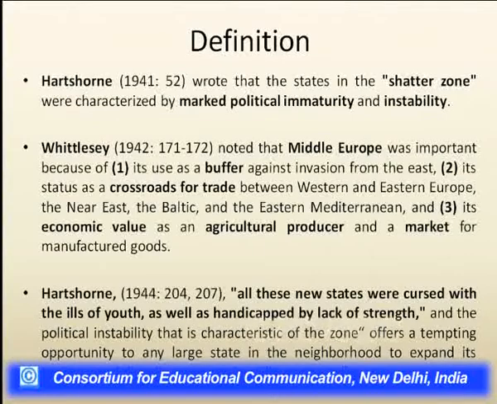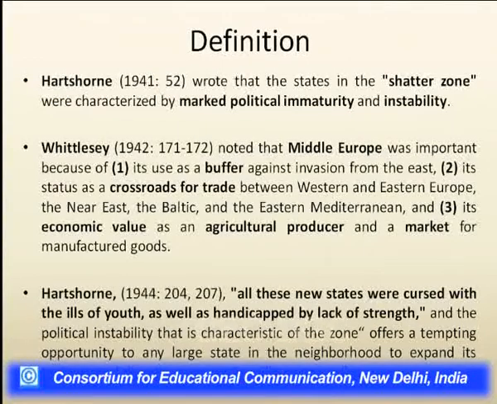They also had economic value, as agricultural producers and providing the base for a market for manufactured goods.